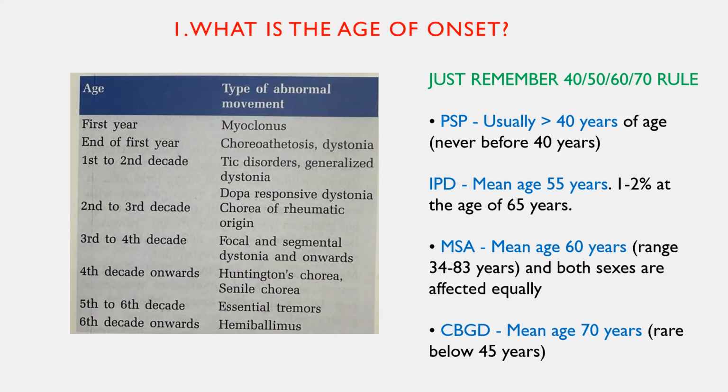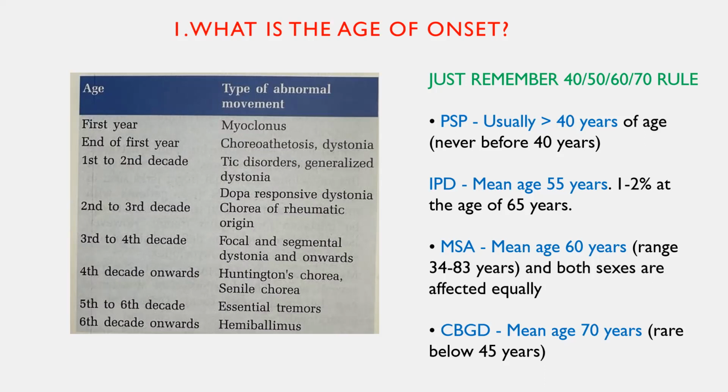Other exceptions are also possible, but remember this rule of thumb. Other movement disorders like myoclonus are most often seen in the pediatric age group, in the infantile stage. Choreoathetosis and dystonia may be secondary to basal ganglia insult, and may be seen at the end of the first year. Tic disorders, generalized dystonia, and dopa responsive dystonias are most commonly seen in the second decade.